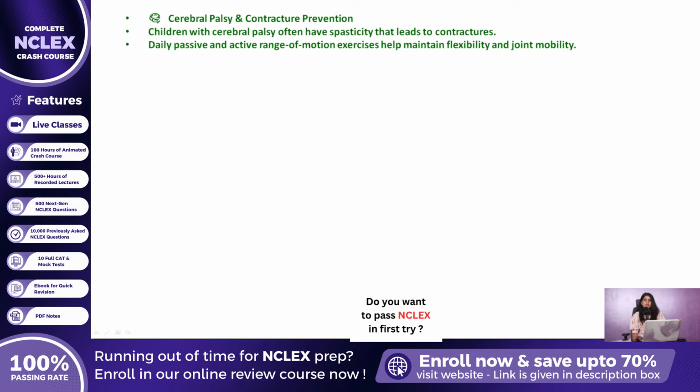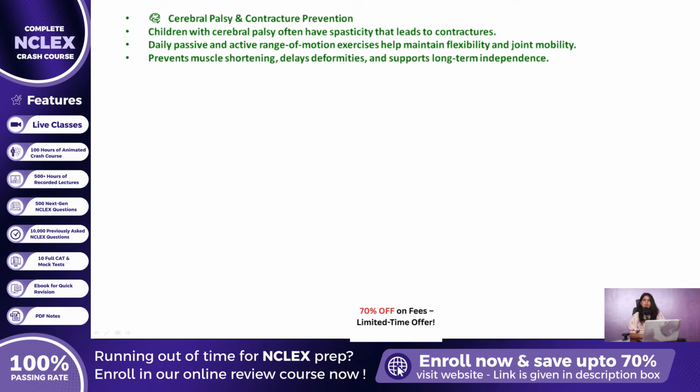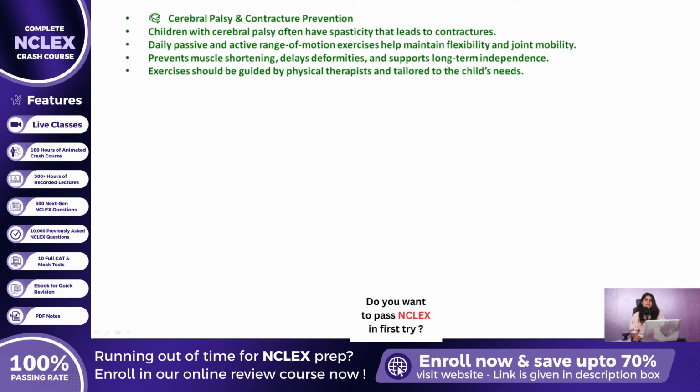These exercises become especially important in children who have limited voluntary control of certain muscle groups. Starting early and being consistent can delay or even prevent the need for surgical interventions later in life. These stretching routines should always be adapted to the child's abilities and guided by physical therapy professionals as part of a comprehensive, individualized care plan.